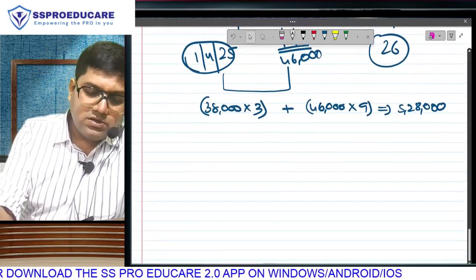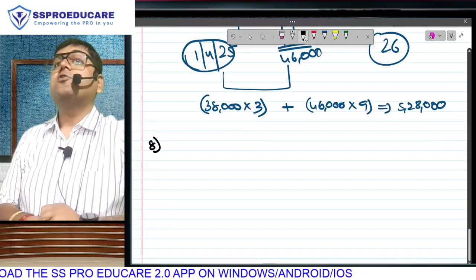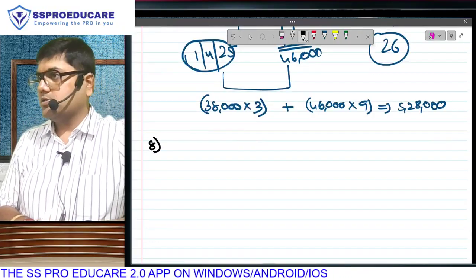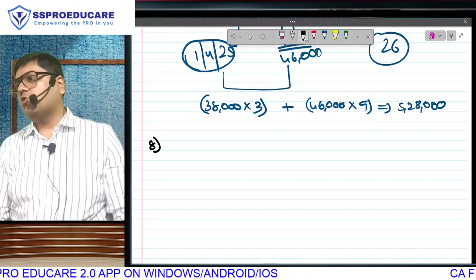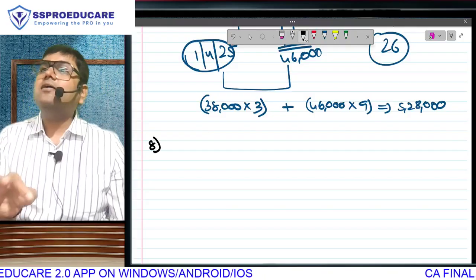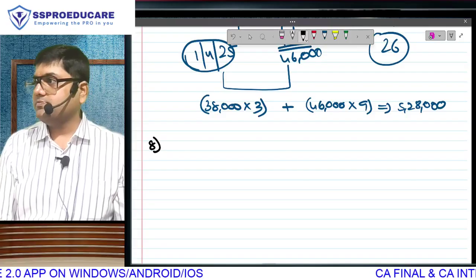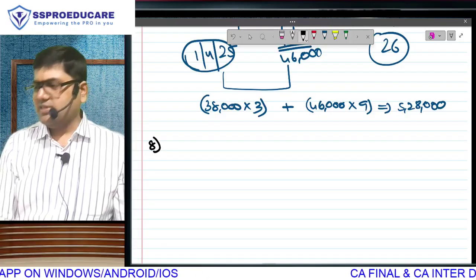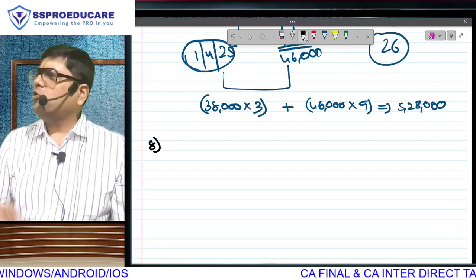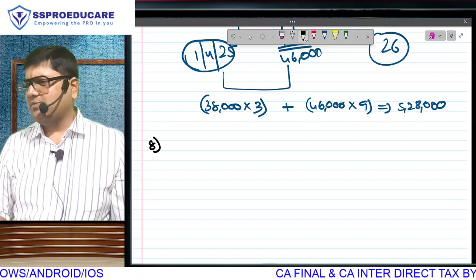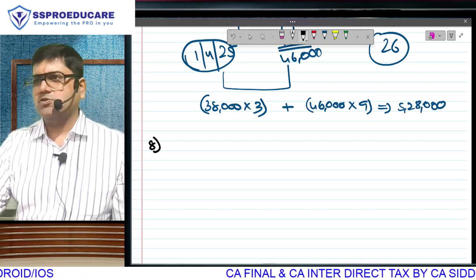This brings us to the last point of the introduction of income from salary. Introduction, point number 8. This point will lay down the roadmap. This entire week we are going to learn income from salary, the full week we will be learning this chapter. There are 6 lectures this week, Monday to Saturday. I hope that we will be able to complete salary by the end of this week. Most probably yes, but it will also depend on how fast or slow you are.